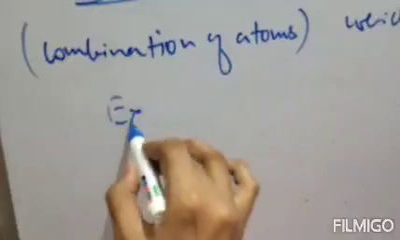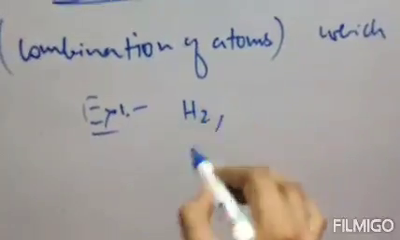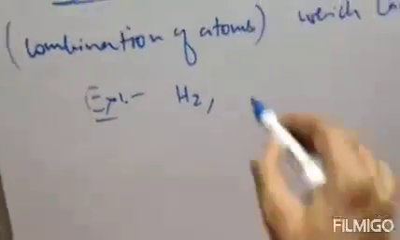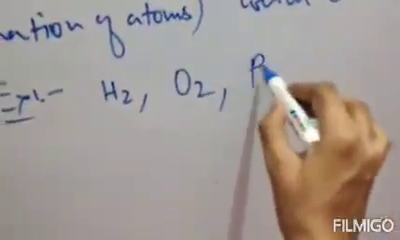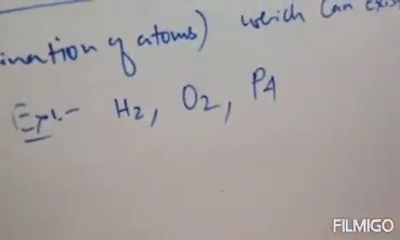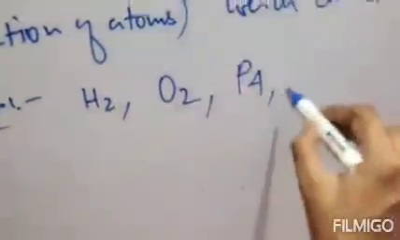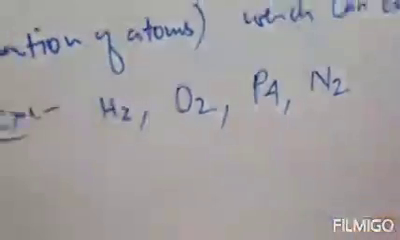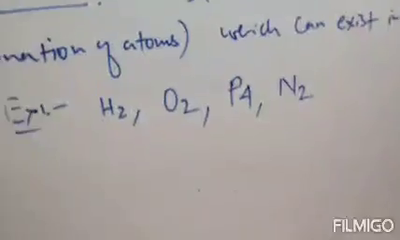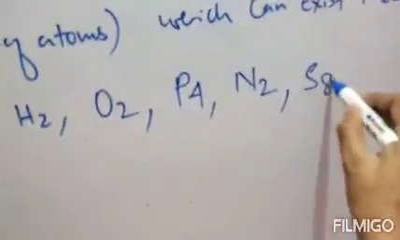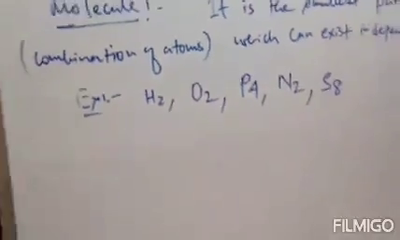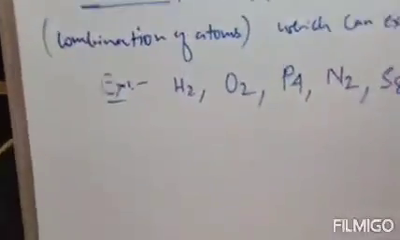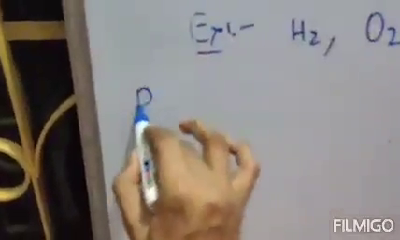Clear? Suppose for example, molecule example, that is hydrogen. It is a molecule, a combination of two hydrogen atoms. Oxygen is a molecule, a combination of two oxygen atoms. Phosphorus molecule P4 is the combination of 4 phosphorus atoms. Then N2 is a combination of 2 nitrogen atoms, that is nitrogen molecule. Sulfur S8 is a combination of 8 sulfur atoms. Clear? So these are the examples of molecule. Now next, properties.